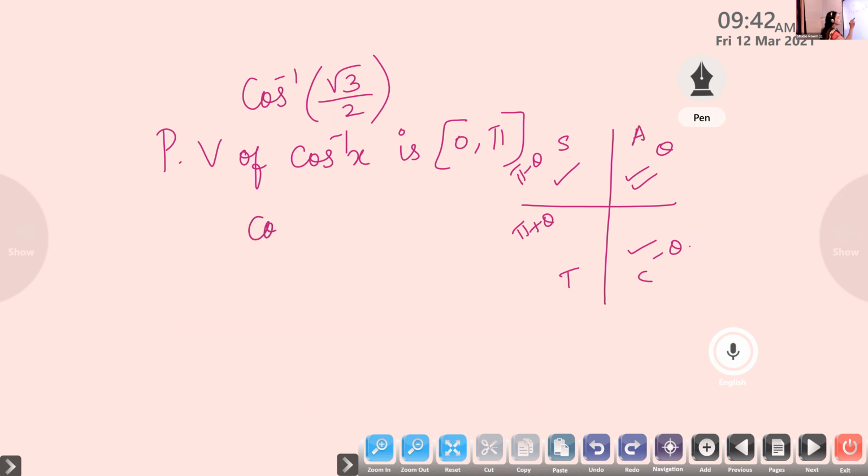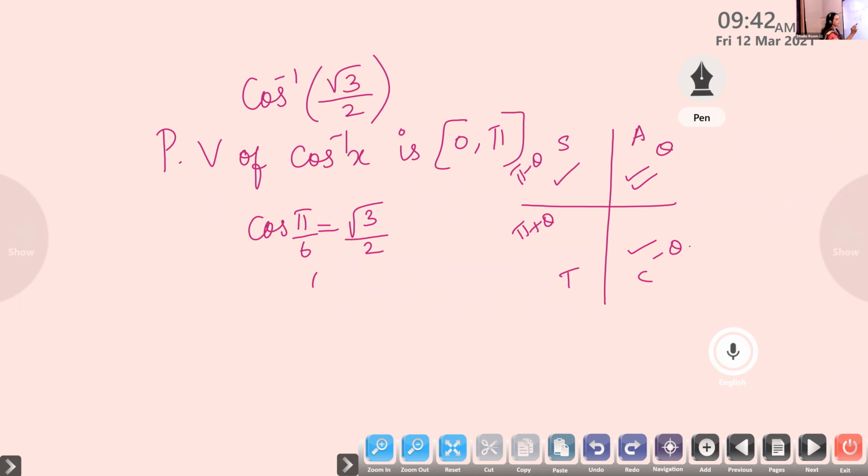So in cos, cos of what is root 3 by 2? Cos of pi by 6. Is it correct, Emmanuel? Yes, ma'am. Cos 30 is root 3 by 2, isn't it?